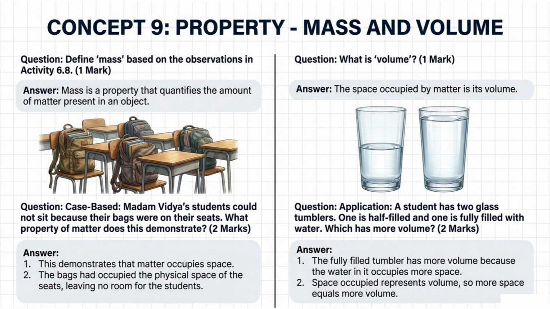Concept 9. Property, mass and volume. Question. Define mass based on the observations in activity 6.8. 1 mark. Answer. Mass is a property that quantifies the amount of matter present in an object.